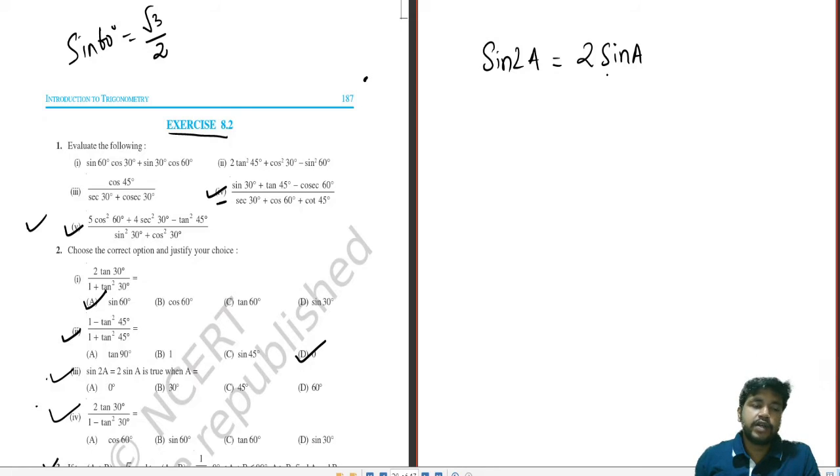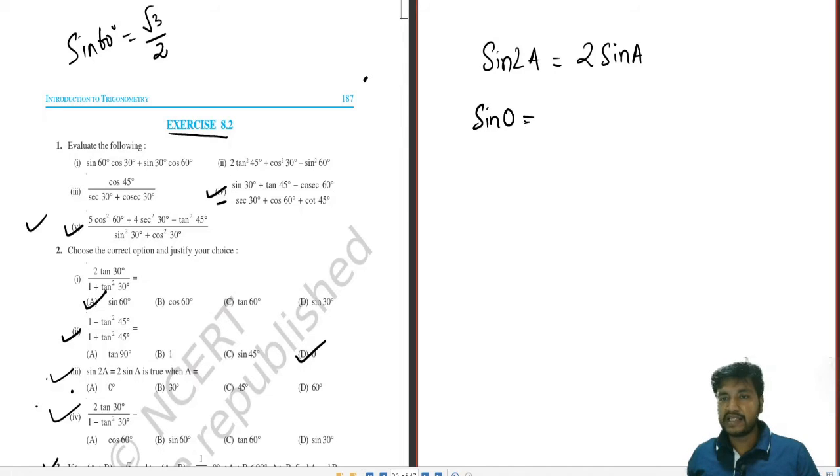What can we do over here? We can put the values given over here. Obviously, when you are not able to think over what to do at your level, you can do one thing in the sum. You can put the values. So sin 2a, first value is 0. So sin 0 equals 2 sin 0. It holds true. So this is your answer. You don't have to work for it.